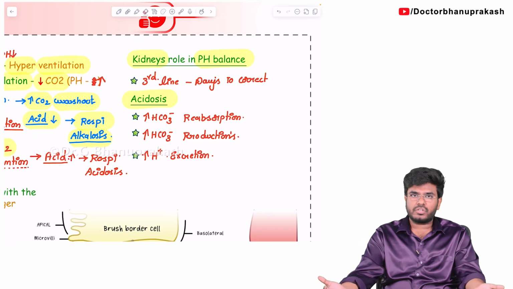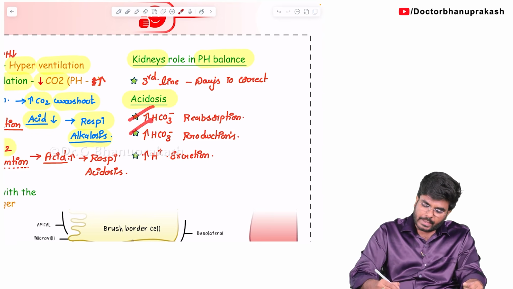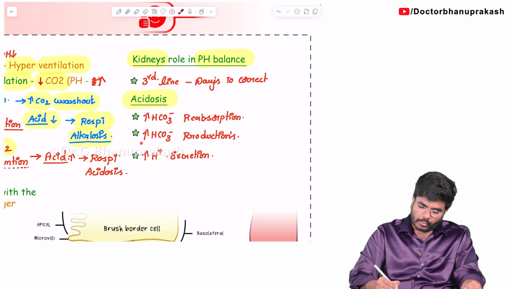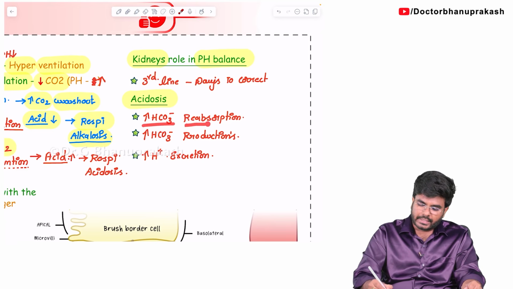We don't want acids, right? In the condition of acidosis, we don't want acids. So, we have to kick the acids out. So, how are these three things happening? If you see these three things, the topic will be completed. Okay. Now let's begin our topic with how bicarbonates are reabsorbed.